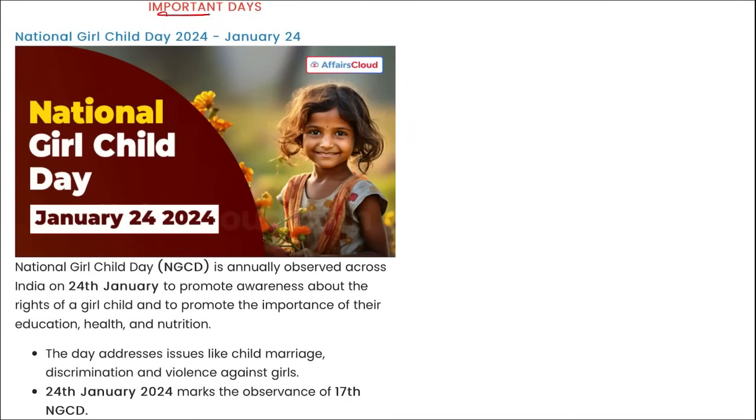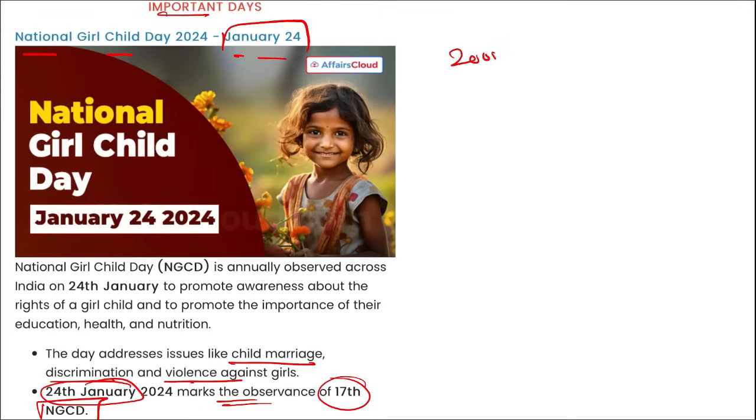Next is important days. National Girl Child Day is observed on 24th of January. It is observed to promote awareness about the rights of a girl and to promote the importance of their education, health and nutrition. The day addresses child marriages, discrimination and violence against girls, and this 24th of January marks the observance of the 17th National Girl Child Day. For the first time it was observed on 24th of January 2008.